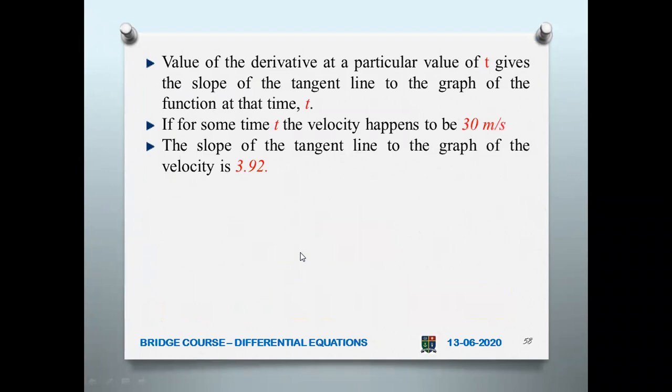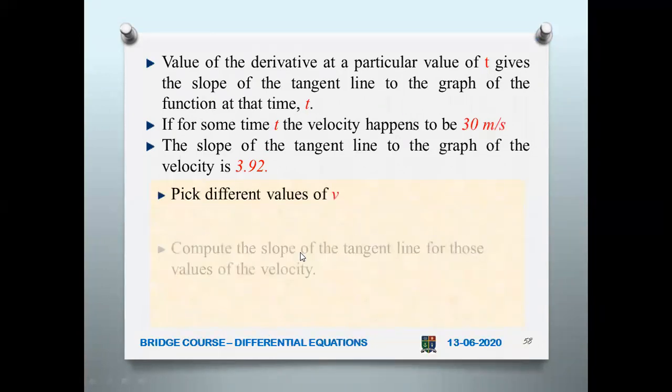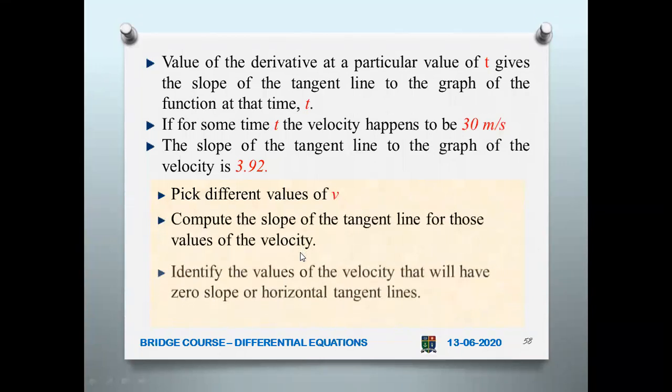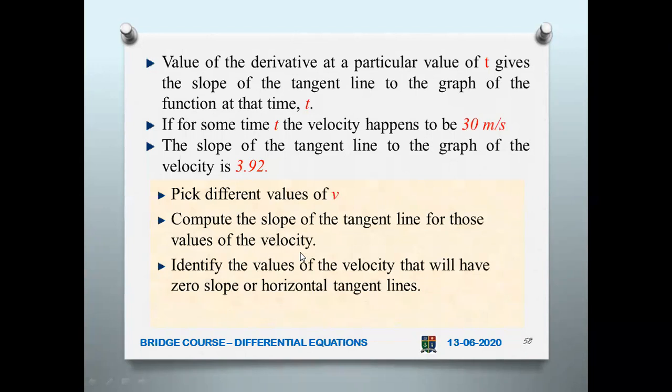Now what we have to do is pick different values of v. So v equal to 35, v equal to 40, or v equal to 60, like that. Then what are you doing? Compute the slope of the tangent line for those values of the velocity. For each velocity, you compute the slope of the tangent line. Then identify the values of the velocity that will have zero slope.